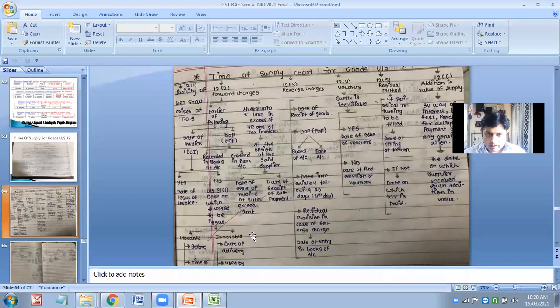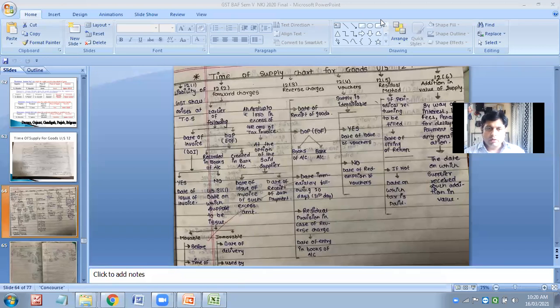One aspect here is not given. Kindly write down in your notebook. That is also part and parcel of section 12 subsection 2. See, we talk about forward and reverse supply. Forward charge applies only when there is a continuous supply, on a regular basis.